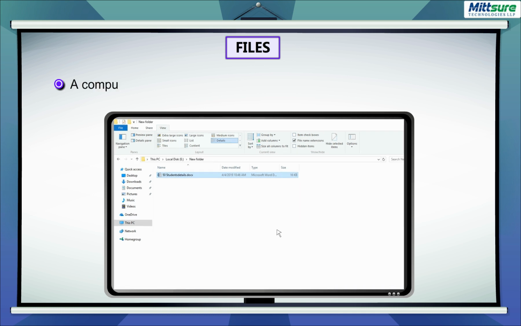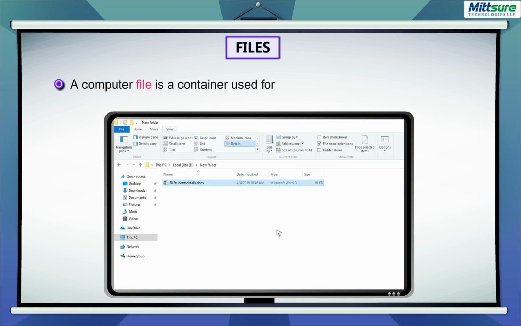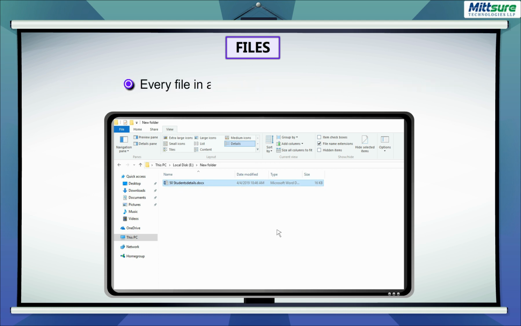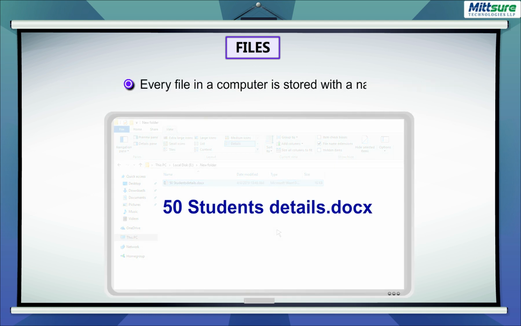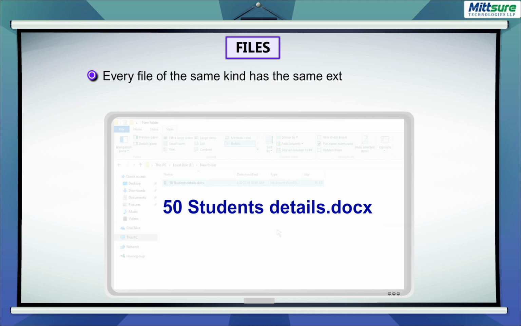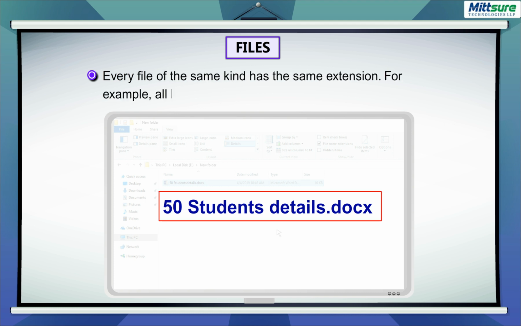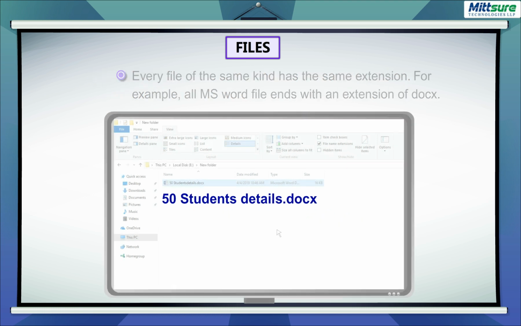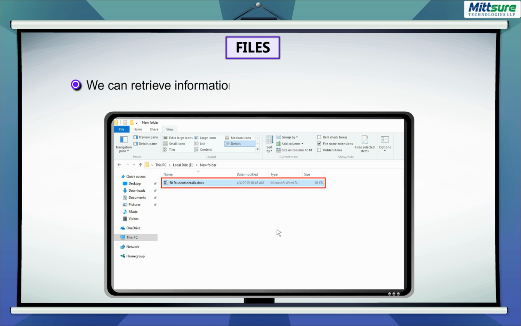Files. A computer file is a container used for storing information in a computer. Every file in a computer is stored with a name. Every file of the same kind has the same extension. For example, all MS Word files end with an extension of .docx. We can retrieve information from a file and use it at any time.